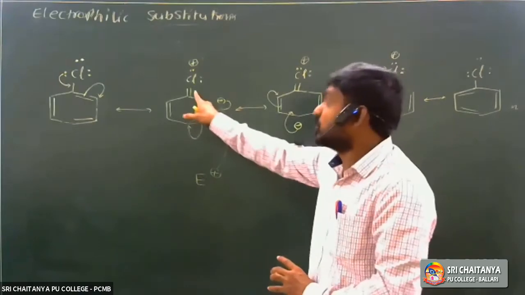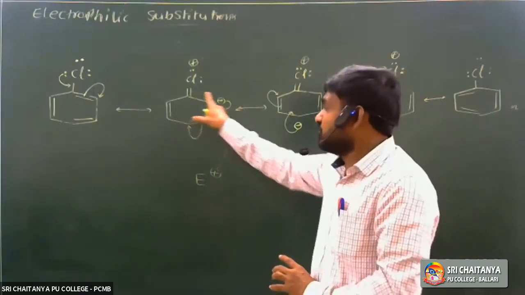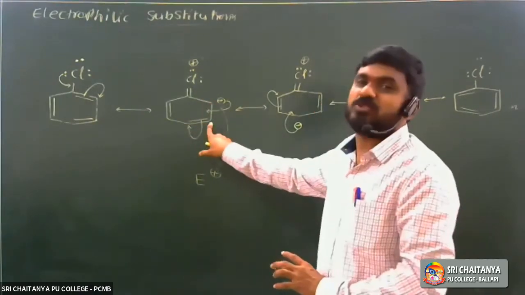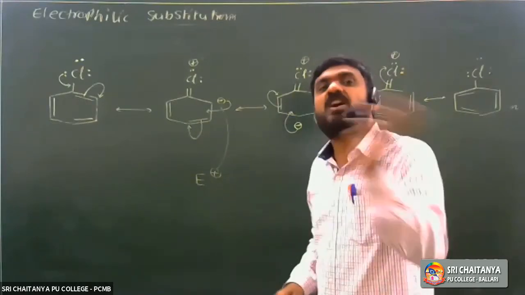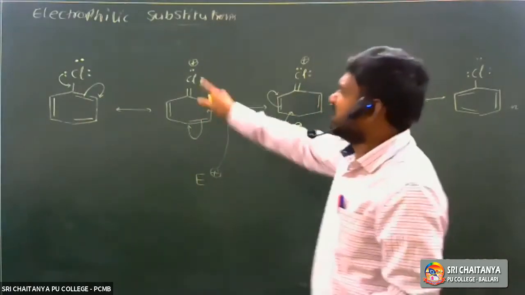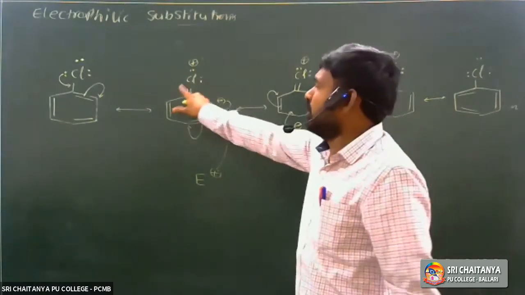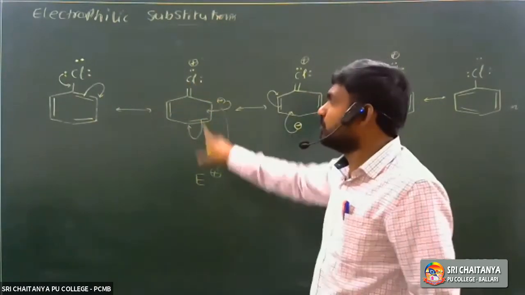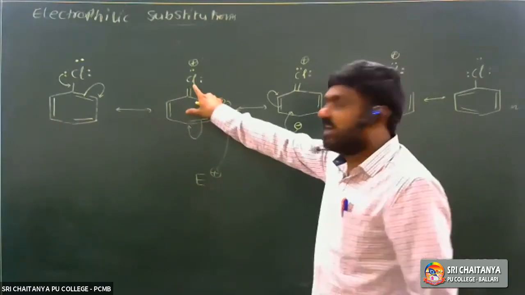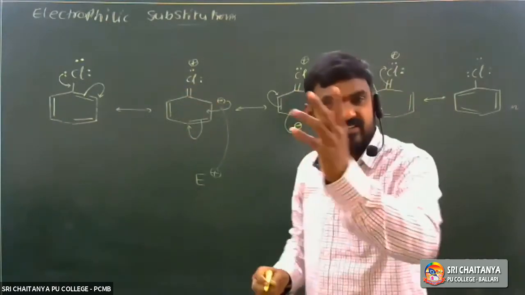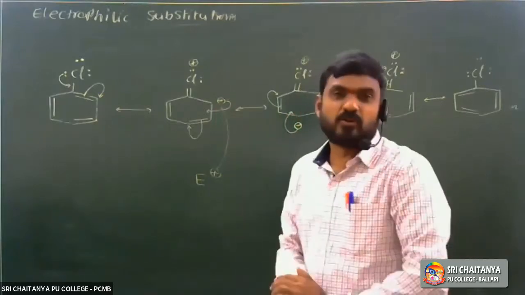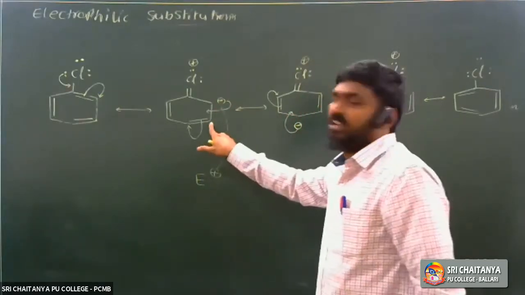Some groups direct the newly coming species to meta position. They are called meta directing groups. So methyl group, Cl, OH are all ortho para directing groups. Species containing a multiple bond like aldehyde, cyanide, meaning electron withdrawing groups, are meta directing groups.